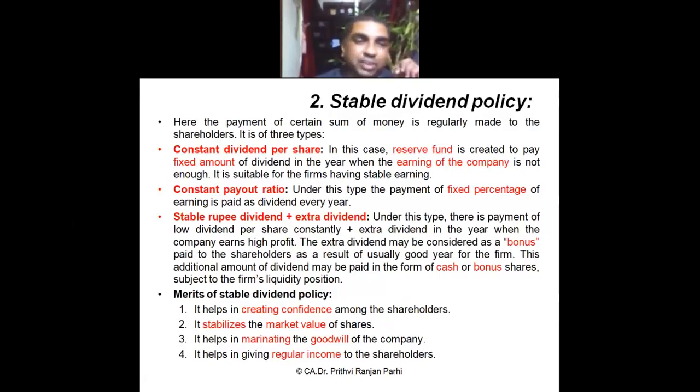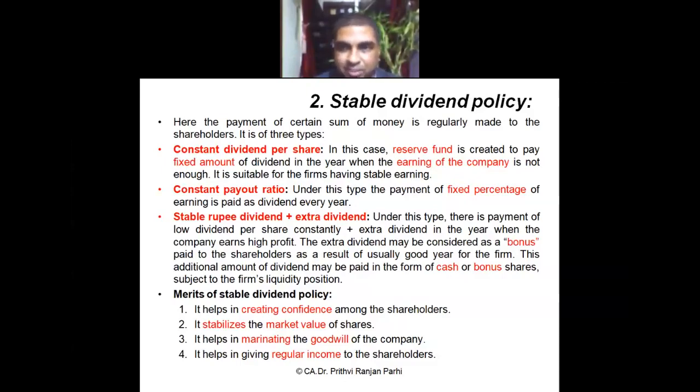Now, one more kind of stable dividend policy is that. Can you read the second point? What is written here? Constant payout ratio. Your amount is not fixed, but the payout ratio is fixed. That means a fixed percentage of the earning will be distributed. Suppose the company decides that every year 60% of the profits will be distributed and 40% will be retained.